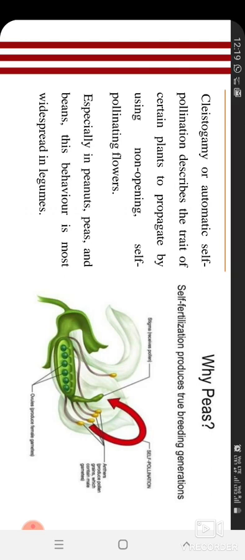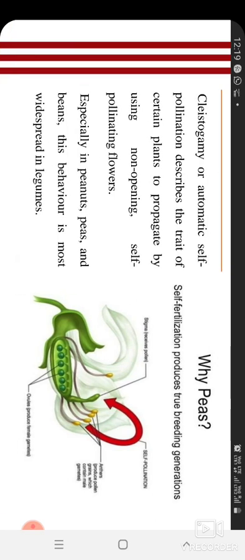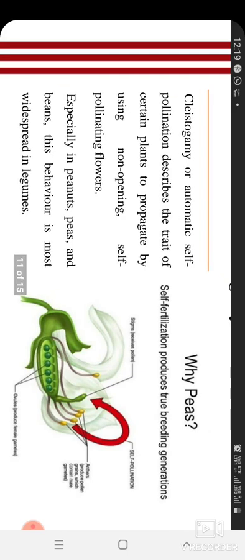It's totally closed. That's why it is self-fertilizing and produces a true breeding generation, because there's no chance of any other anther or pollen to pollinate.